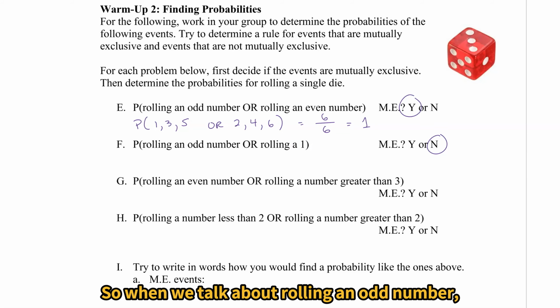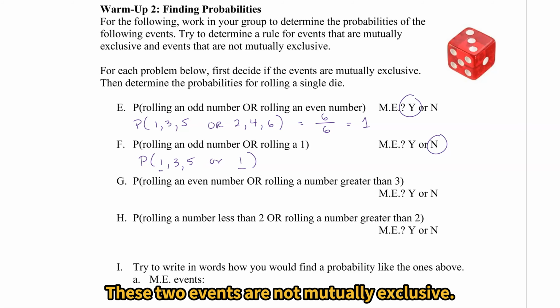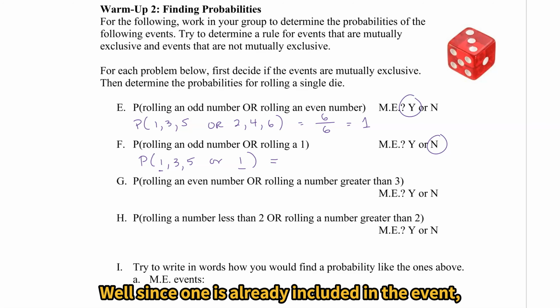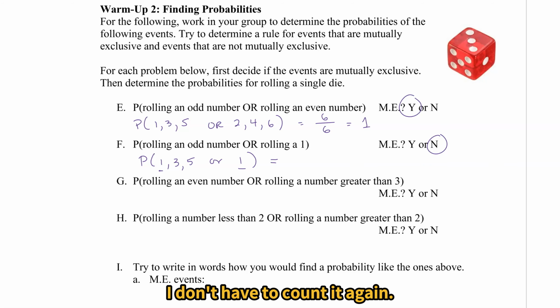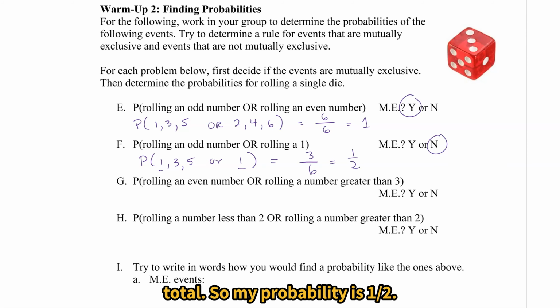So when we talk about rolling an odd number or rolling a 1, 1 is already in that first event. These two events are not mutually exclusive. What would be the probability? Well, since 1's already included in the event, I don't have to count it again. I have 3 unique simple events out of 6 total. So my probability is 1/2.